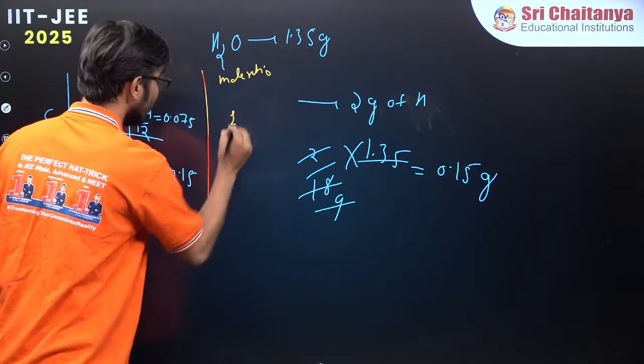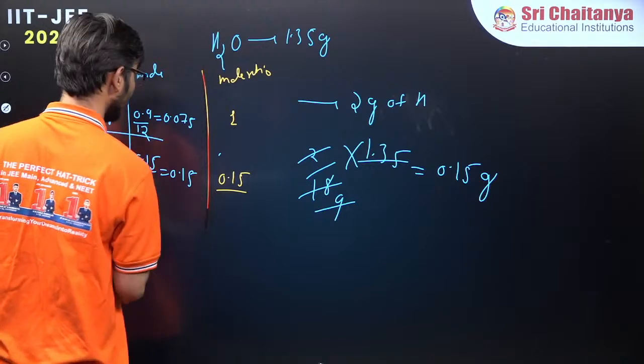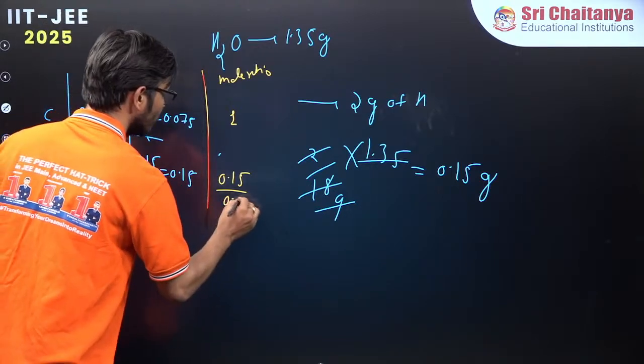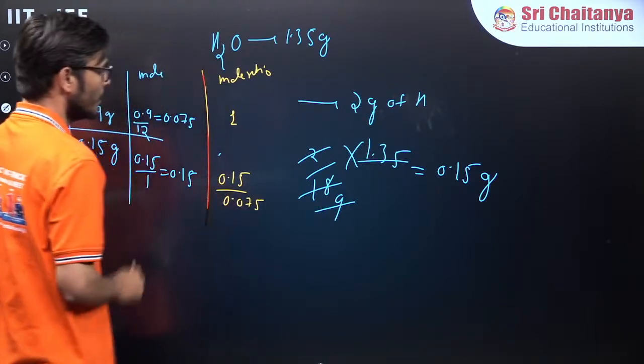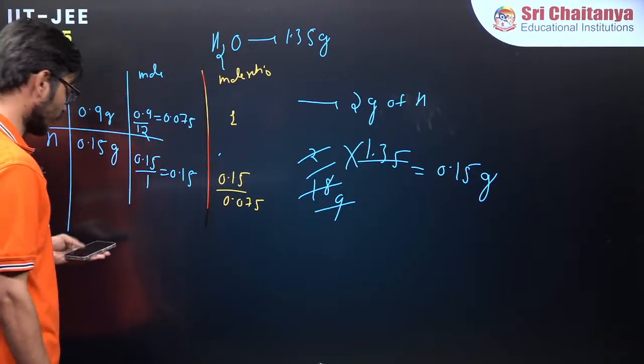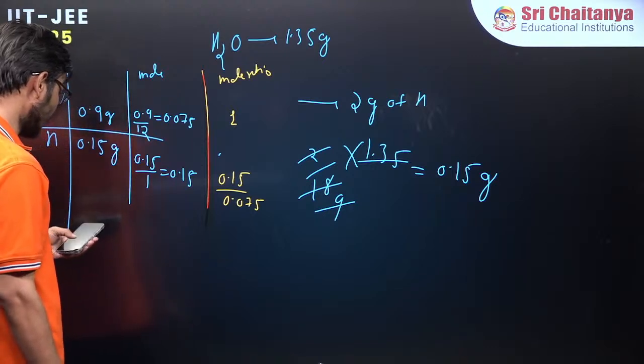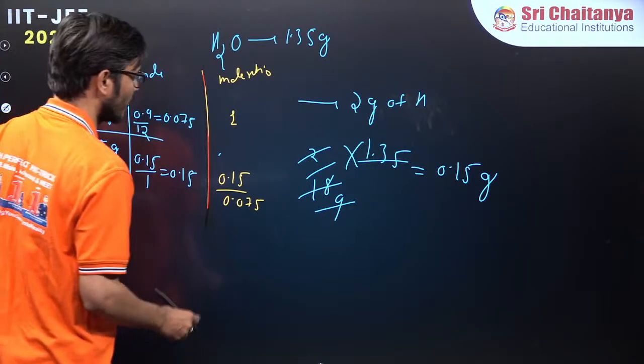So this is 1, and 0.15 by 0.075, this will be approximately how much? So 0.15 divided by 0.075, this is 2. This value is coming out to be 2.